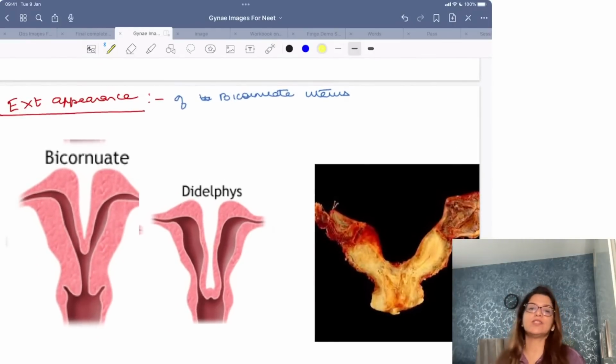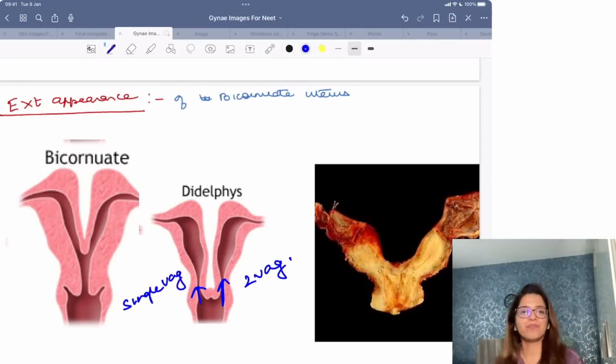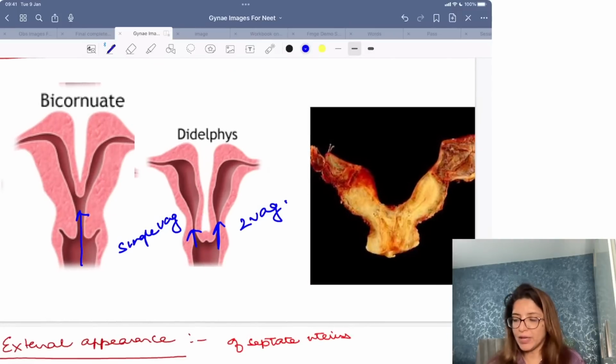Now understand the difference between bicornuate uterus and didelphic uterus. In didelphic uterus, there are two vaginas. In bicornuate uterus, there is a single vagina, right? Do you see a single vagina? And you may get one or two cervix. If you are getting a single cervix, that is unicollis.